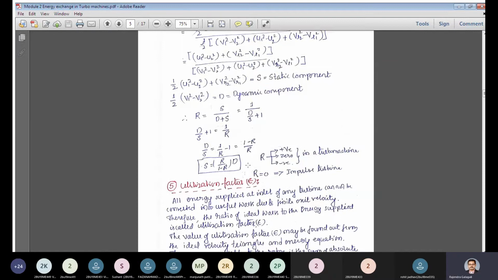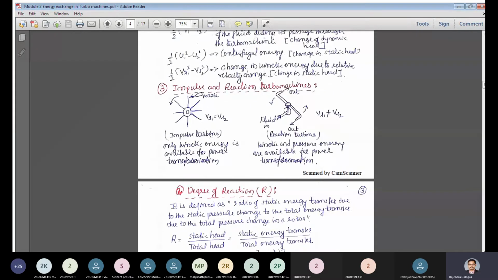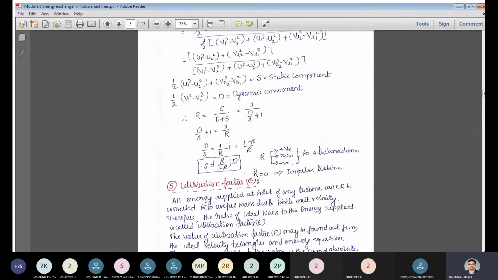Okay, the value of R is 0 only in case of the impulse turbine, that we have already seen. Here, for the impulse turbine, only the kinetic energy is available. So for degree of reaction there is no question, like in Pelton wheel the value of R is 0.